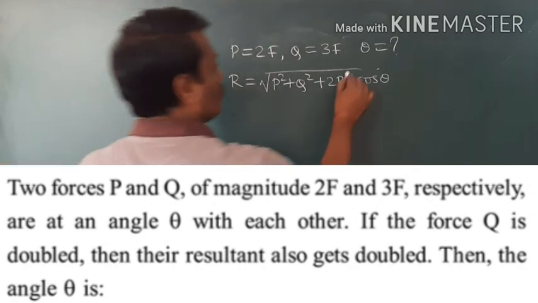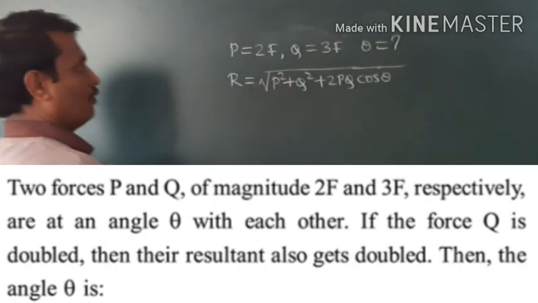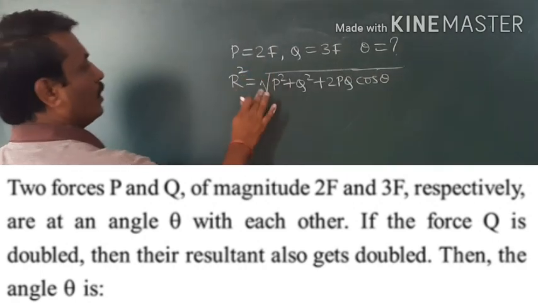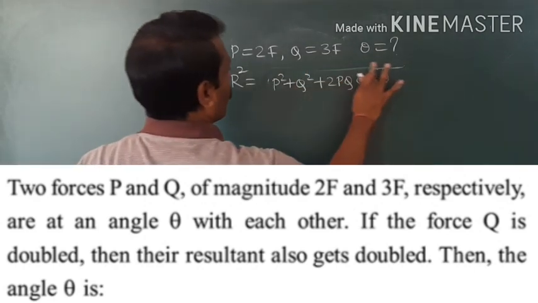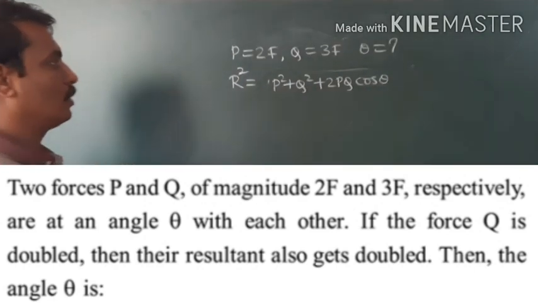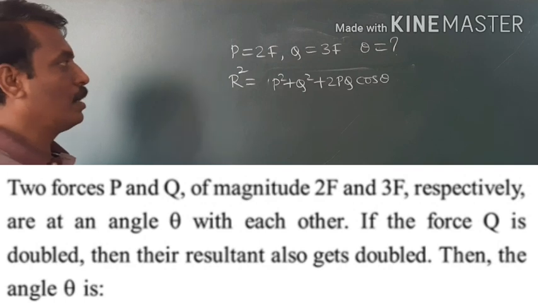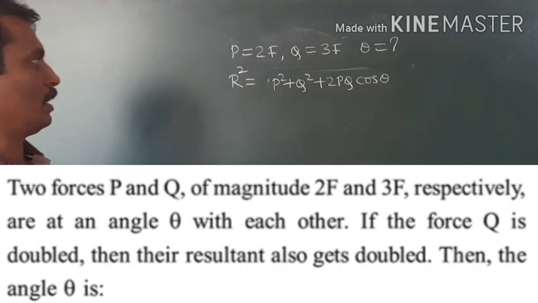Okay, you already know this formula. Therefore, you can write R square. When we square, this square root will go. Then you will get R square is equal to P square plus Q square plus 2PQ cos theta.